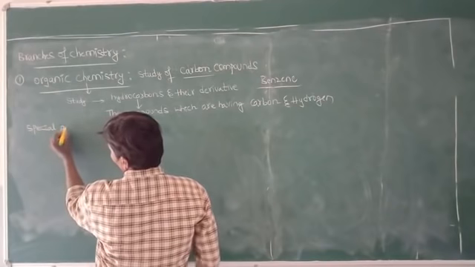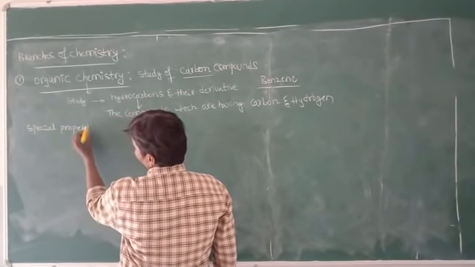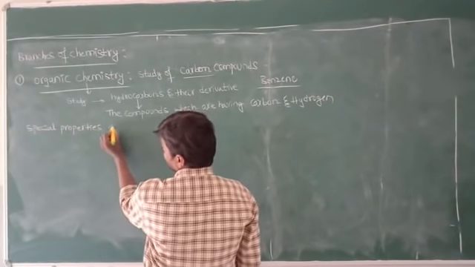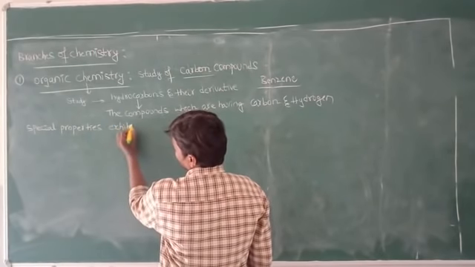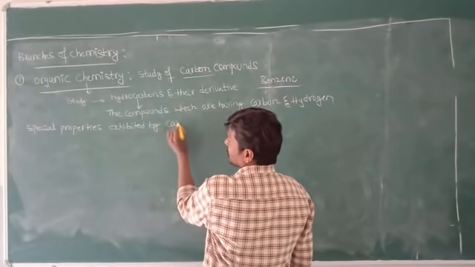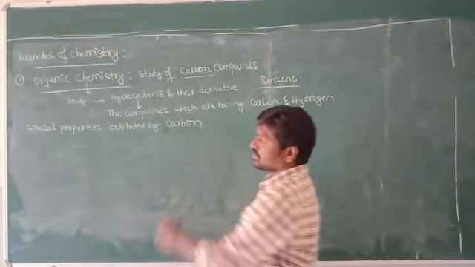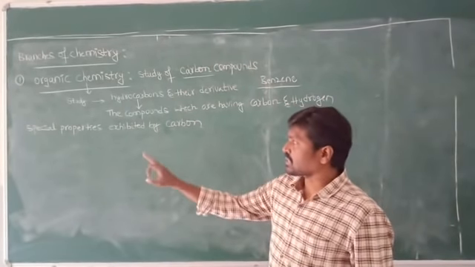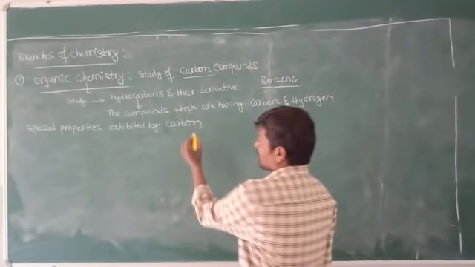Special properties exhibited by carbon. Anomalous properties of carbon are the special properties that are exhibited by carbon.